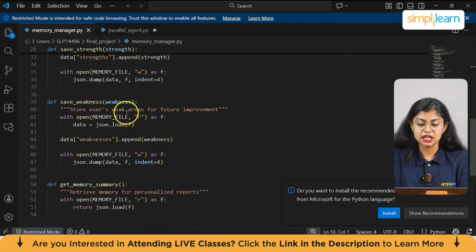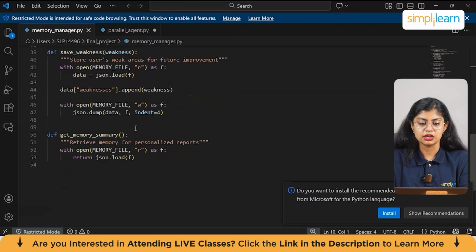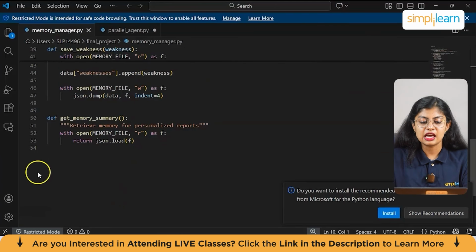Similarly, we have save_weaknesses. It's the same code, just replaced with the weakness information. And lastly, we have a function which is get_memory_summary, which retrieves memory for personalized reports: with open(MEMORY_FILE, 'r') as f, return json.load(f). This returns the entire memory, including history, strengths, and weaknesses.